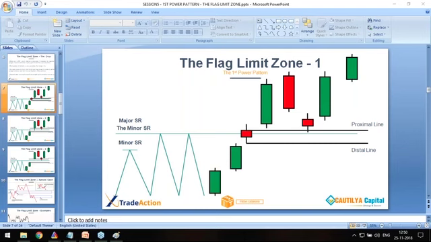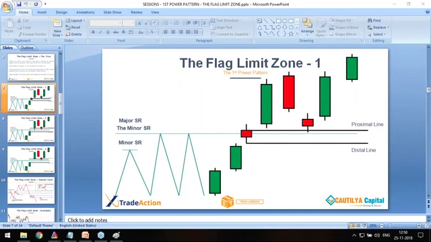Okay, so let's get into examples. Before that, there is one special case which we will discuss. This looks complex. Don't worry, I will try to simplify it. So this is the SR. Friends, this is the SR line. At the SR line, the base is formed. This is the base. Here it doesn't show candles and all. This is the entry line, proximal line, and this is the distal line, exit line, stop loss line.